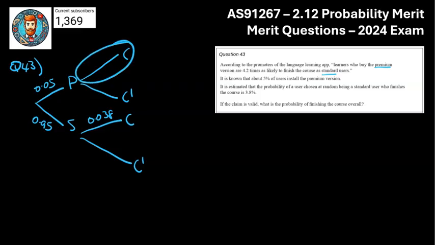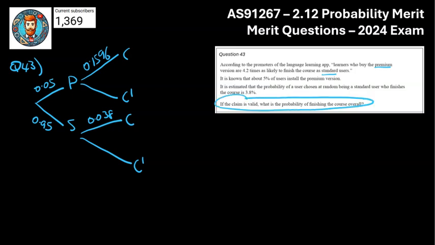So that means this branch up here is going to be the standard user rate times by 4.2. And when I did that, I got 0.156 or 96. I should note the model answers that have been given to us by the NZQA, they've rounded this answer a bit differently, so their answers end up being a little bit off due to the rounding, but I've tried to be a bit more precise with my rounding.